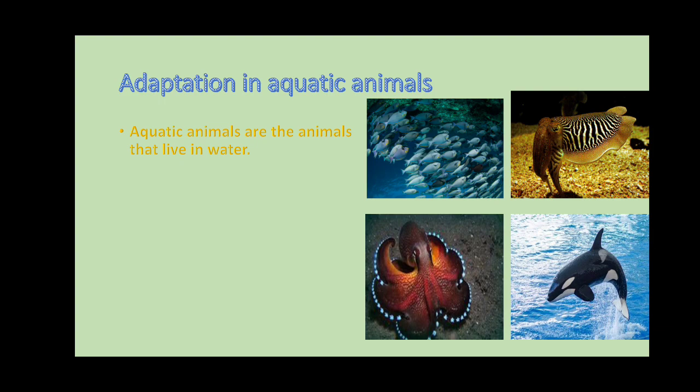That is gills. But what about whales and dolphins? Whales and dolphins have lungs. Though they are aquatic animals, they have lungs to breathe. Whales need to come to the surface of the water to take a long breath of fresh air.